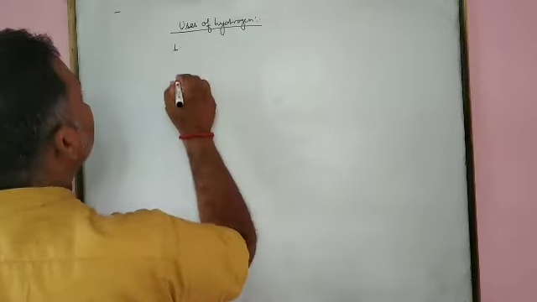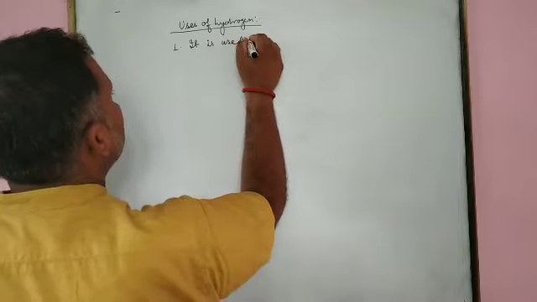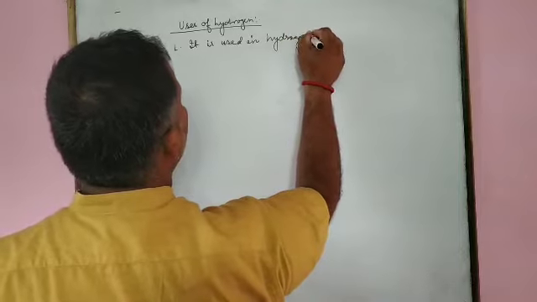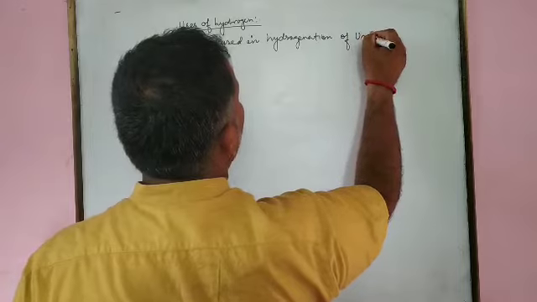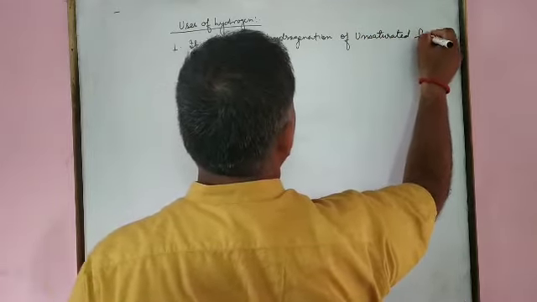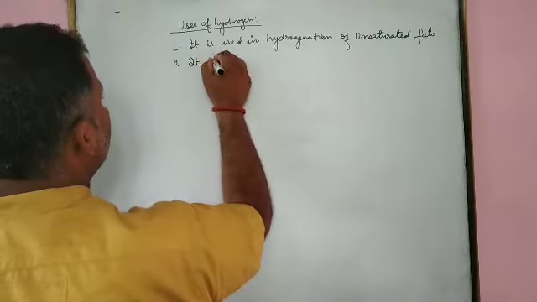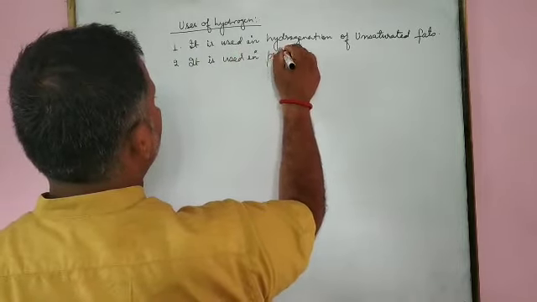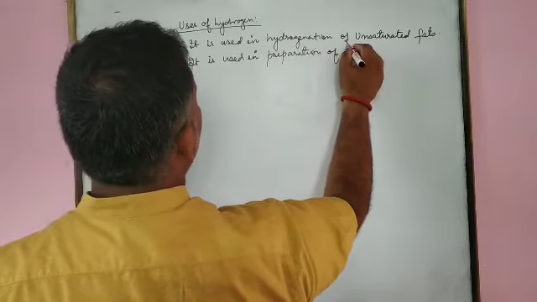The first one, it is used in hydrogenation of unsaturated fats. The next one, it is used in preparation of fertilizer.